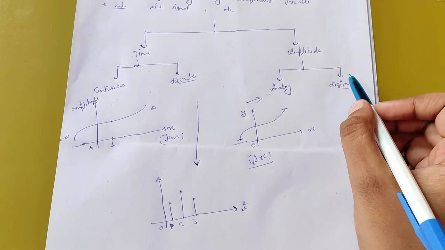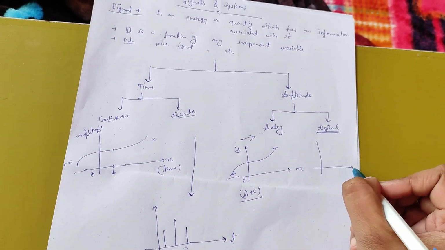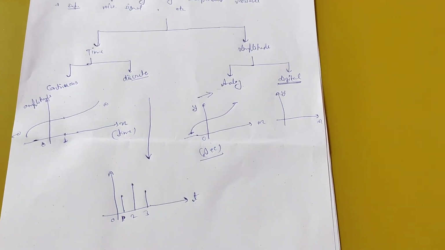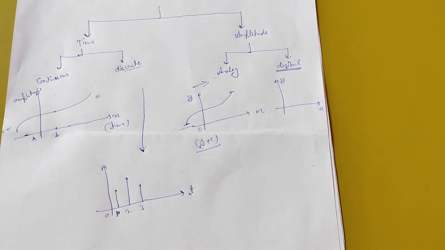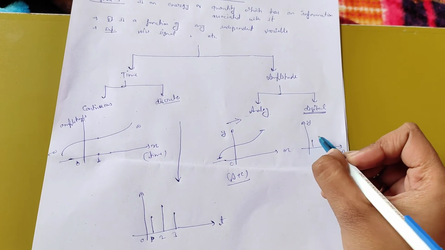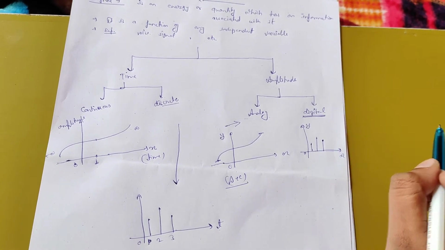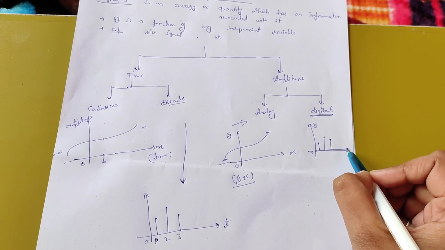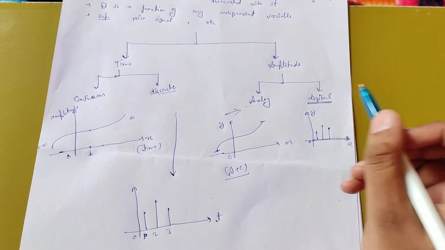The next category is the digital signal. In a digital signal, the signal should be discrete on the y-axis, meaning discrete with respect to amplitude. This signal can also be digital, because it doesn't matter whether our signal is continuous or discrete with respect to time, but it must be discrete with respect to amplitude.